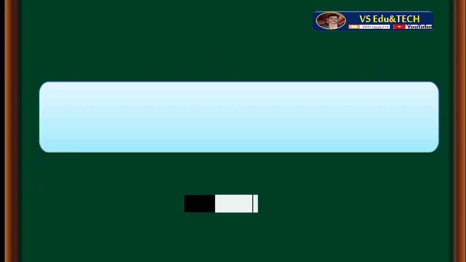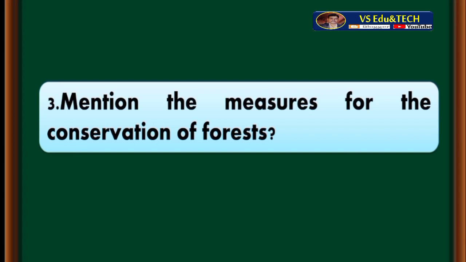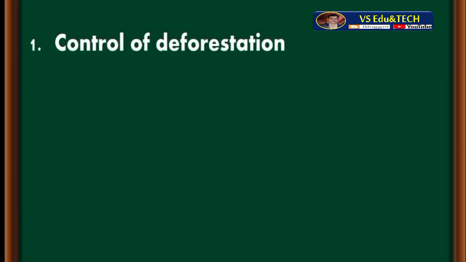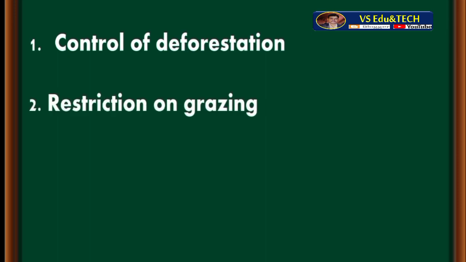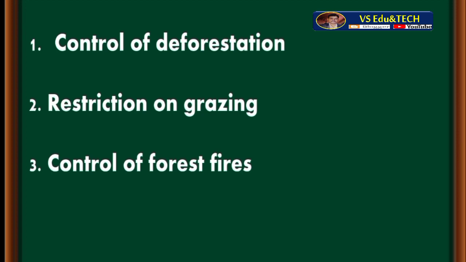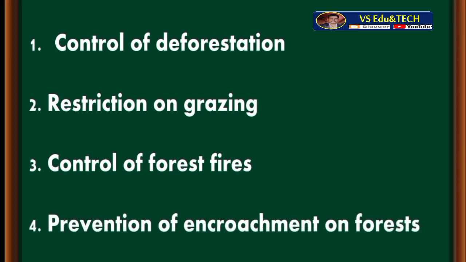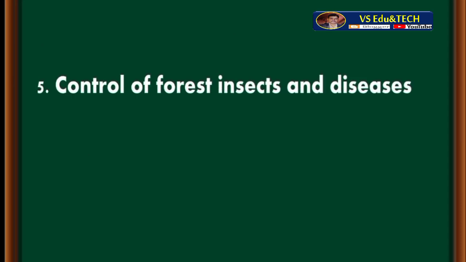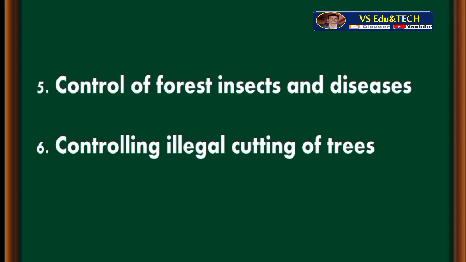Third question, mention the measures for the conservation of forests. The measures for the conservation of forests are, first one, control of deforestation, restriction on grazing, control of forest fires, prevention of encroachment on forests. Fifth one, control of forest insects and diseases. Sixth one, controlling illegal cutting of trees.